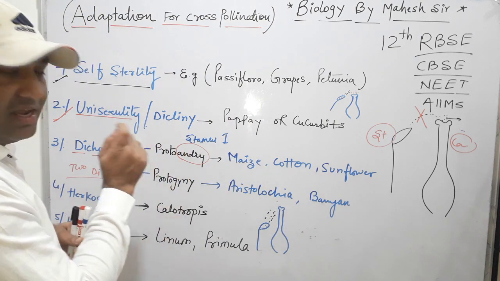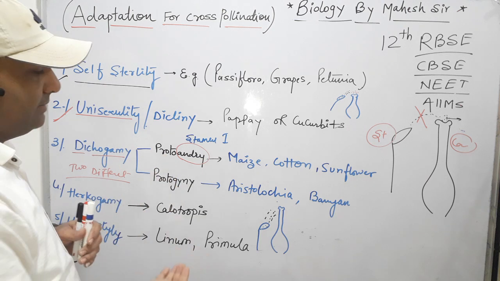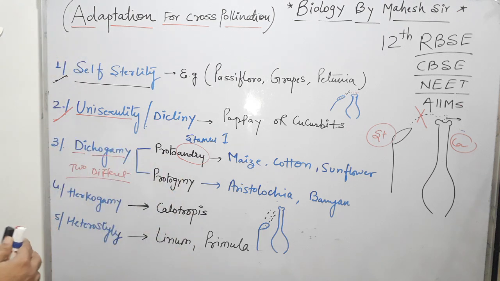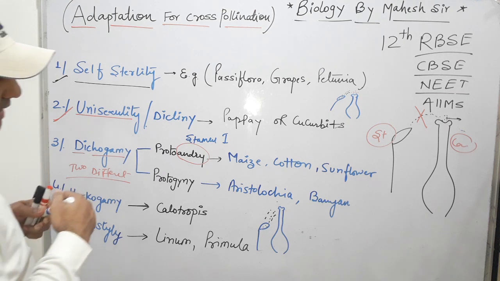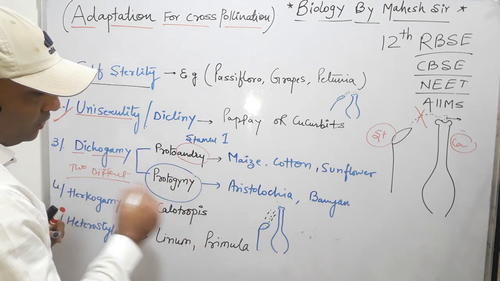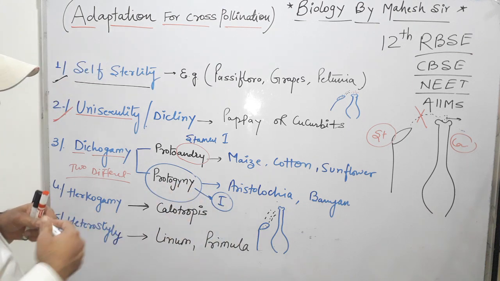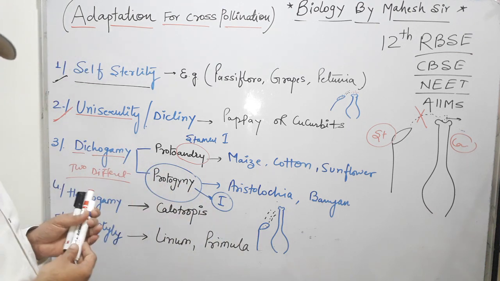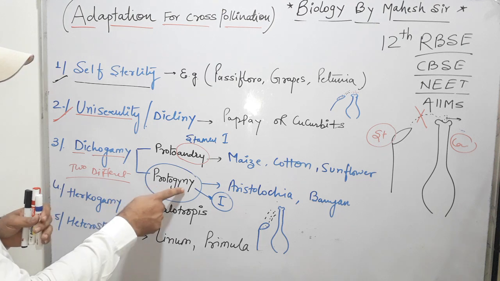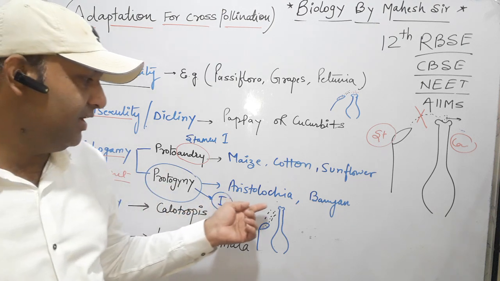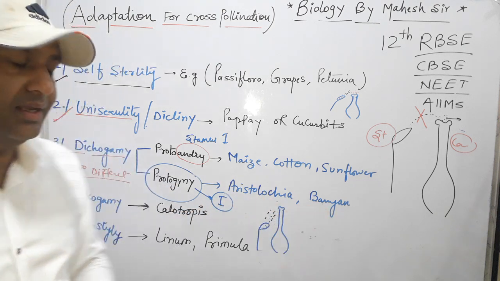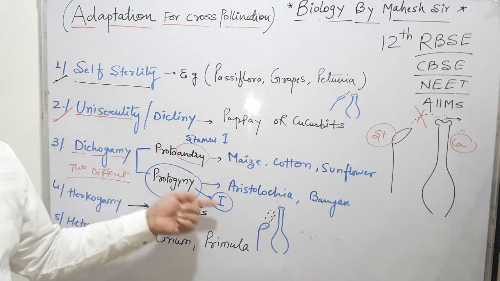The second term is protogyny, which means the gynoecium or carpel develops first, and after some time the androecium develops. Aristolochiaceae and the banyan tree are examples of protogyny.